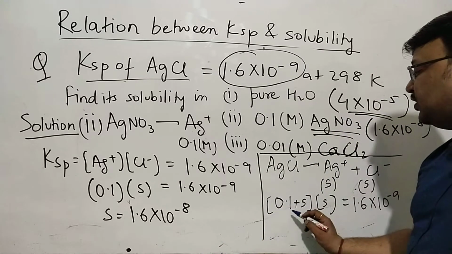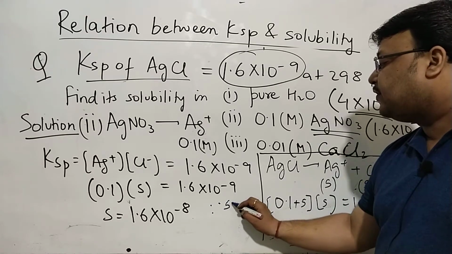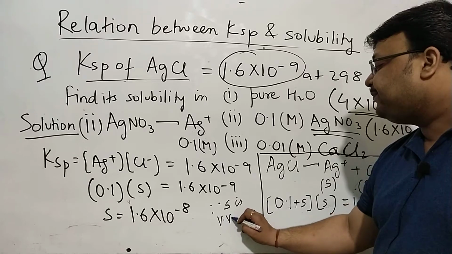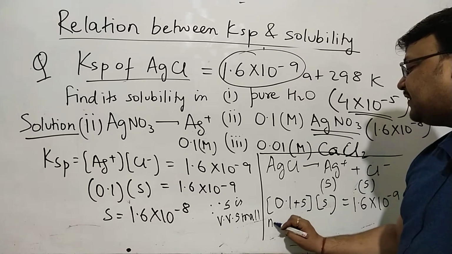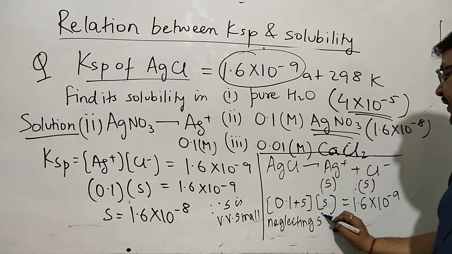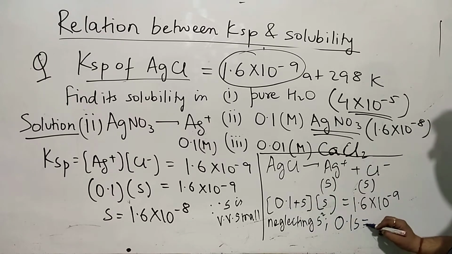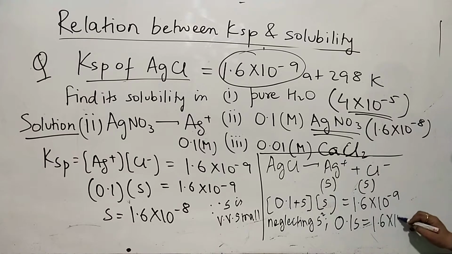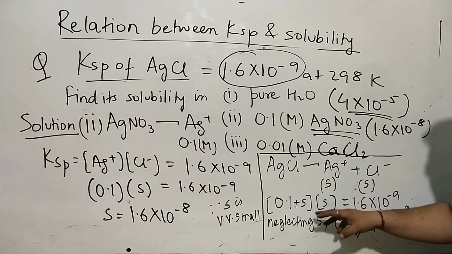Because S is very, very small, neglecting S squared, 0.1 S is equal to 1.6 into 10 to the power minus 9, and you will get S as 1.6 into 10 to the power minus 8. So they don't take S squared because S is very, very small.